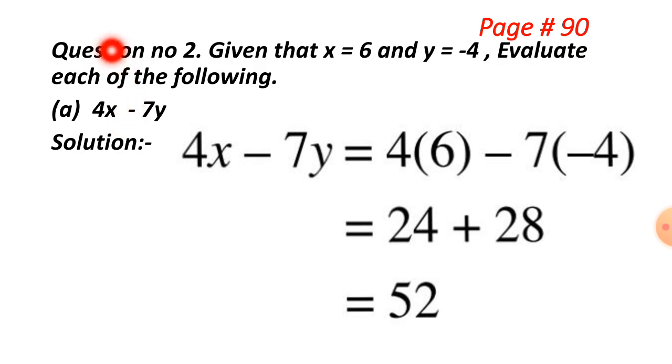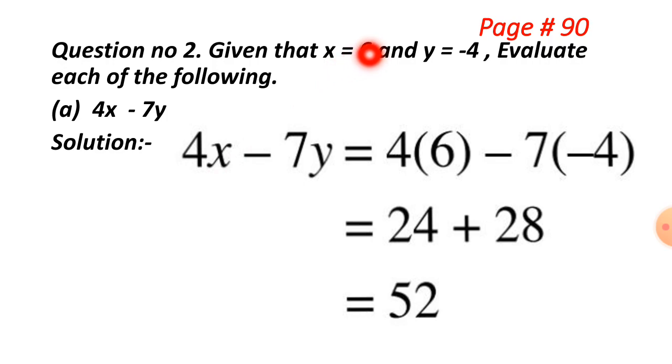Question number 2 is there. Given that x is equal to 6 and y is equal to minus 4, evaluate each of the following. A part is there: 4x minus 7y. It is also on page number 90. The solution is very simple. We have to put only the values.